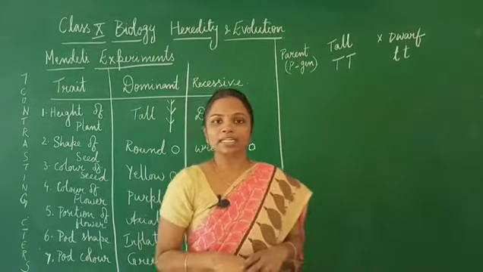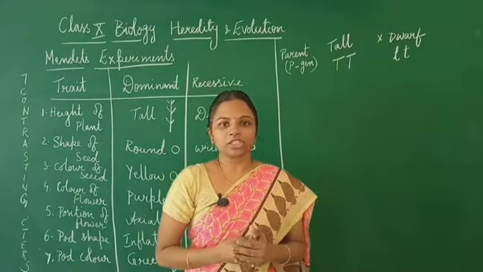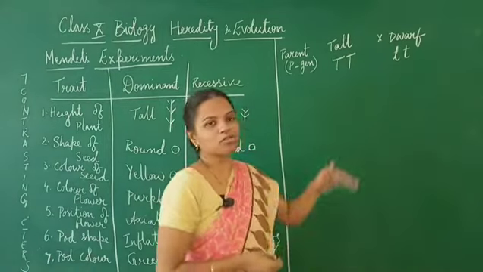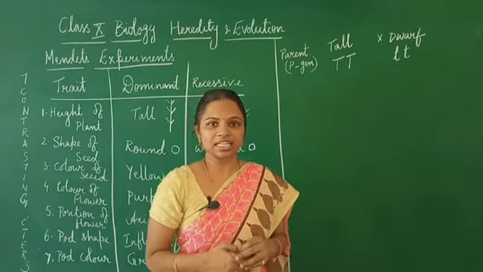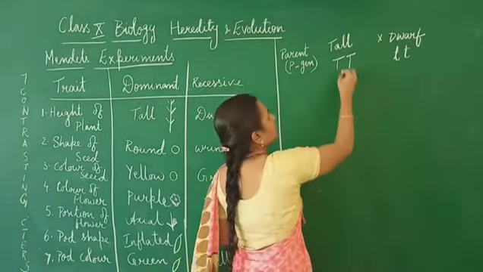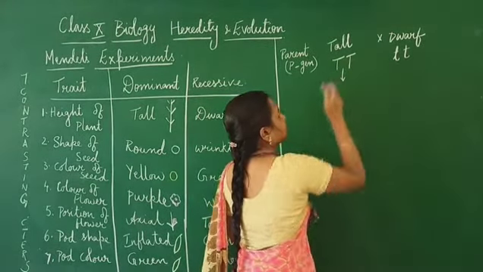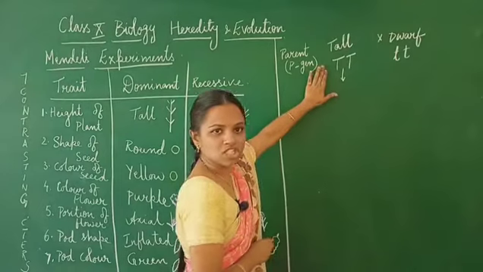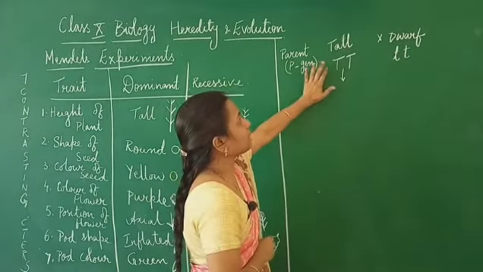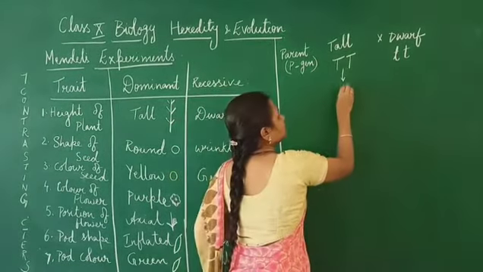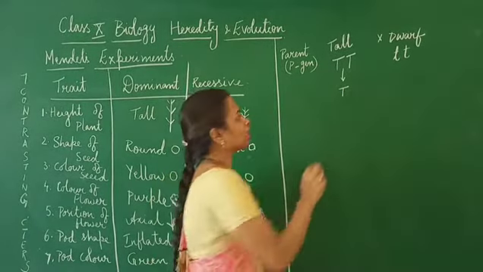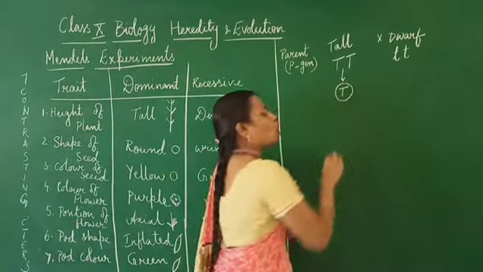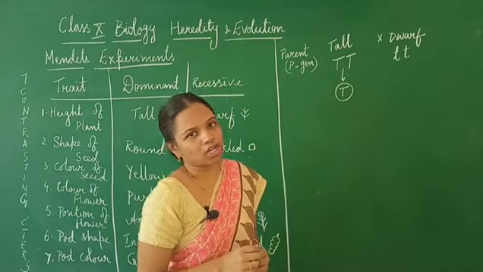So, we know that during the gamete formation only half the number of chromosomes are actually present in the gametes. So, here we can see that if the tall plant is producing the gametes, then all the gametes will have the gene for capital T or the gene for tallness.